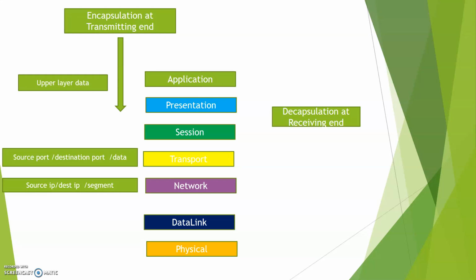Now it is pushed to the network layer, where data is transmitted in the form of packets. Packets contain source and destination IP. So routing is done at the network layer. Example is a router we are using for inter-network communication. From the network layer, data is pushed to the data link layer, which adds the source and destination MAC.